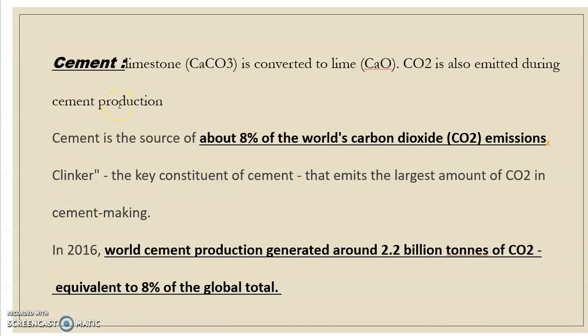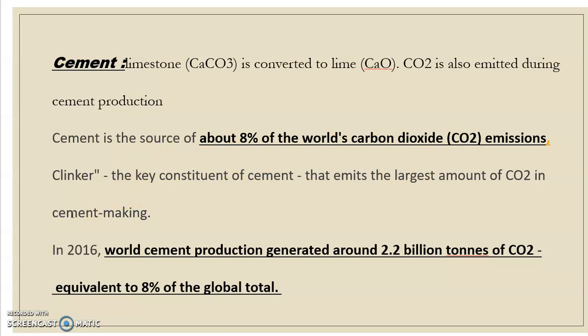Now cement is a major contributor of carbon dioxide emission. As you know, limestone is converted into lime, that is calcium oxide, and carbon dioxide is liberated during cement production. Cement production contributes approximately 8% of the world carbon dioxide emission.